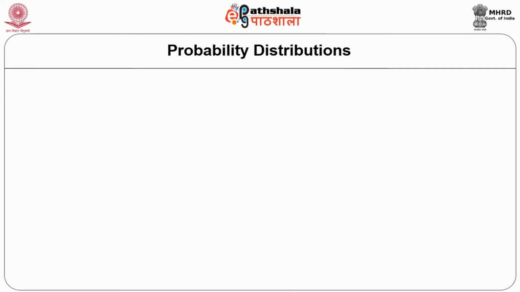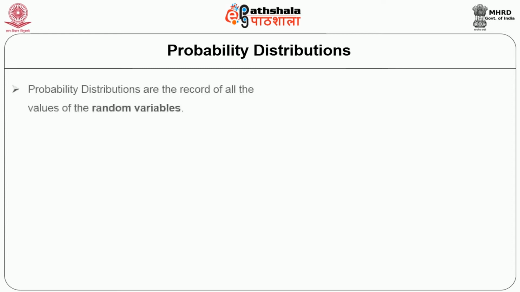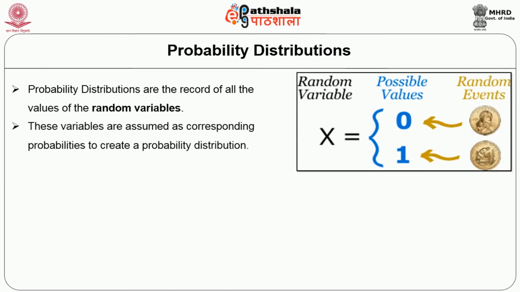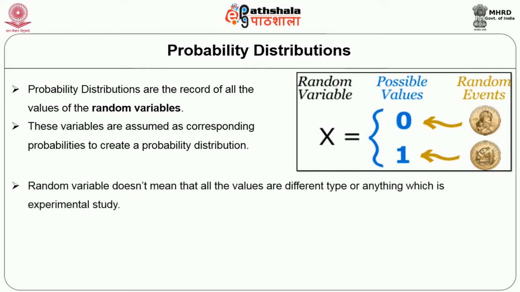Now let us understand in detail what the probability distribution deals with. The probability distribution is the record of all the values of random variables. Here the variables are assumed with their corresponding probabilities to create a probability distribution. Random variable doesn't mean that all the values are of different types or anything experimental.